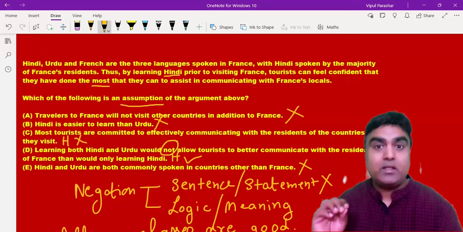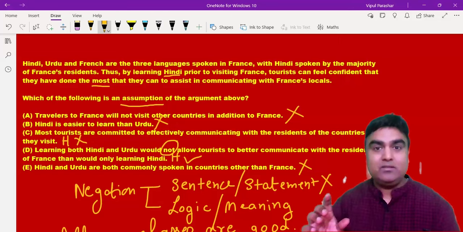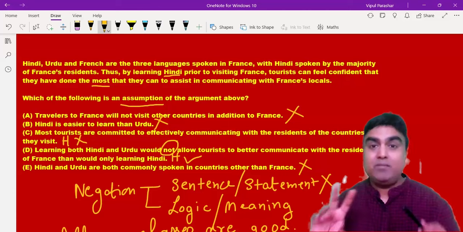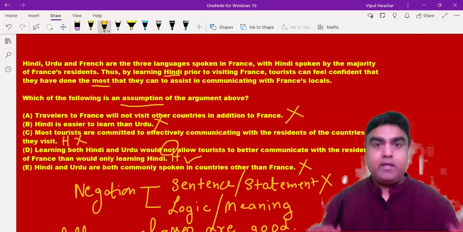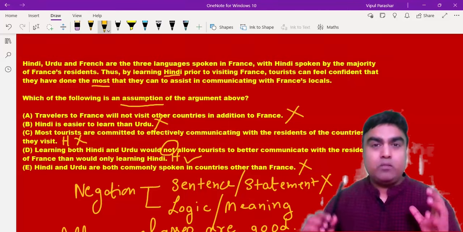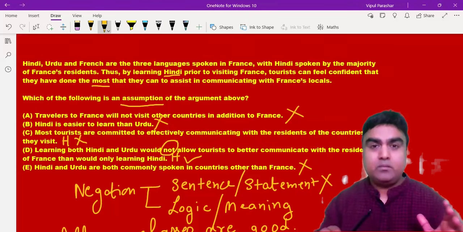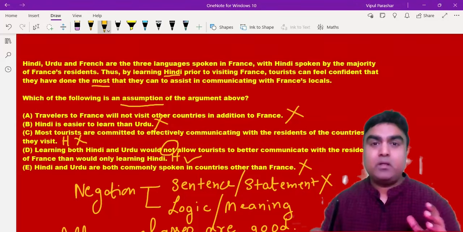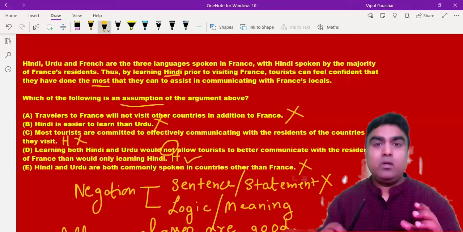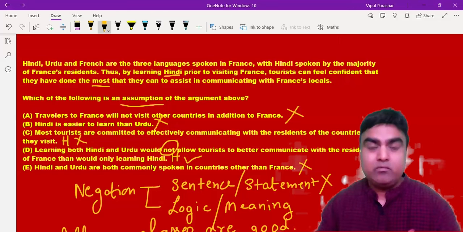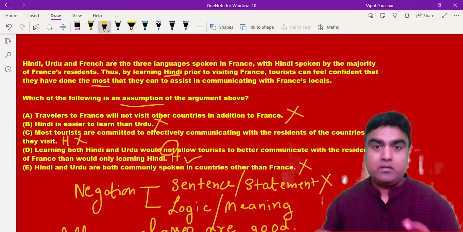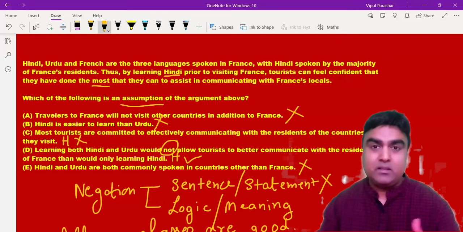It is always about negating the logic or negating the meaning. The logical negation will give you much better results compared to a sentence negation.